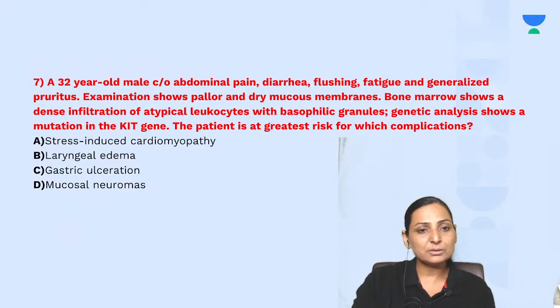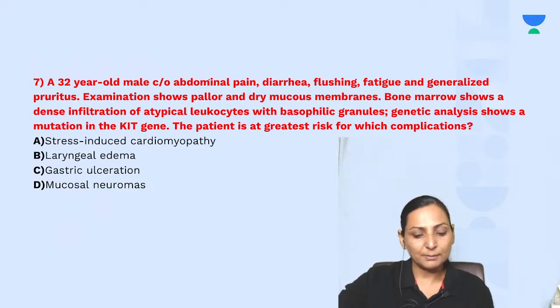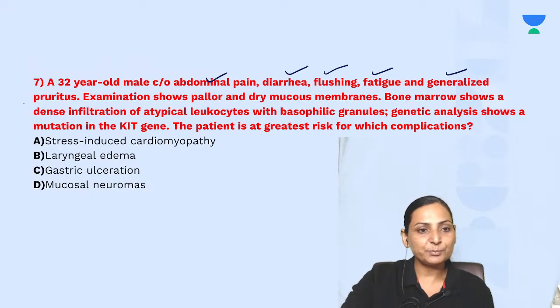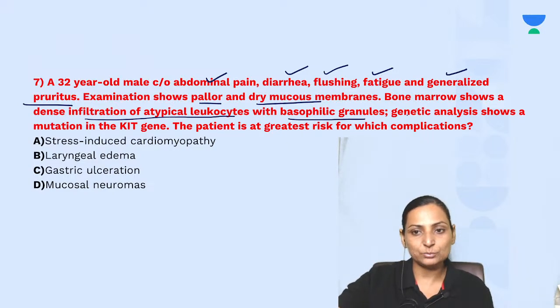A 32-year-old male has complaints of abdominal pain, diarrhea, flushing, fatigue, generalized pruritus. Examination shows pallor, dry mucous membrane, and bone marrow shows a dense infiltration of atypical leukocytes with basophilic granules.